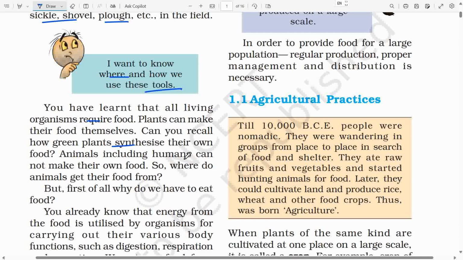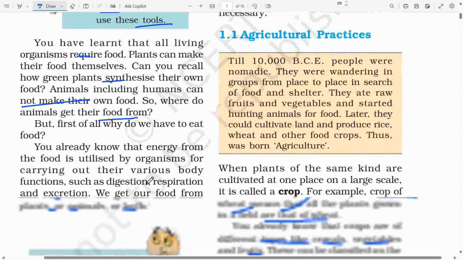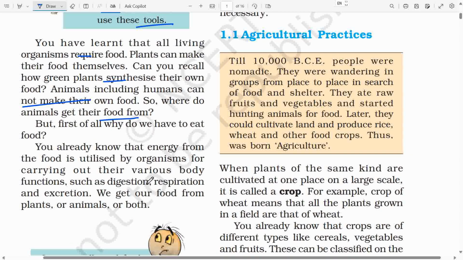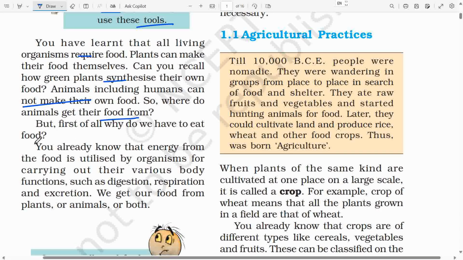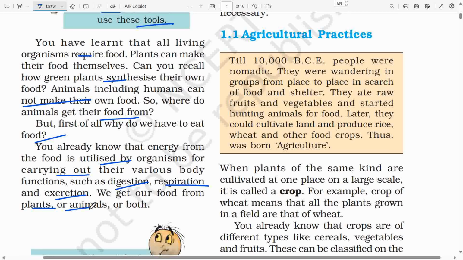Animals, including humans, cannot make their own food. So, where do animals get their food from? But, first of all, why do we have to eat food? You already know that energy from the food is utilized by organisms for carrying out their various body functions such as digestion, respiration and excretion. We get our food from plants or animals or both.